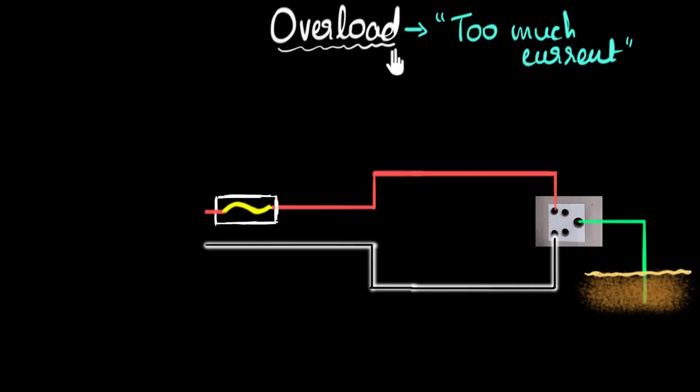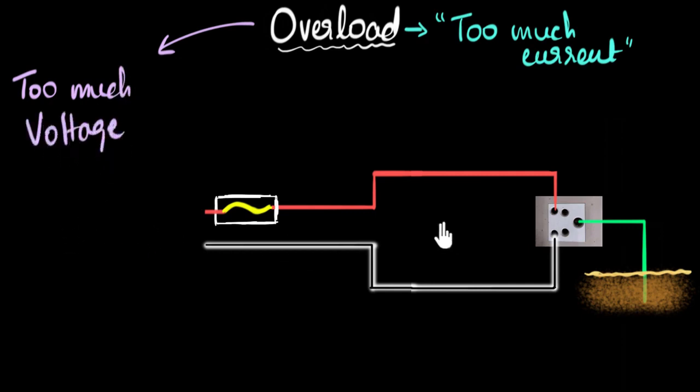Okay, so we understood what overload is, but the question could be, what causes this overload? What causes too much current to flow in our circuit? Well, there could be multiple reasons for that. Let me write that down over here. One of the reasons that causes too much current is basically too much voltage.